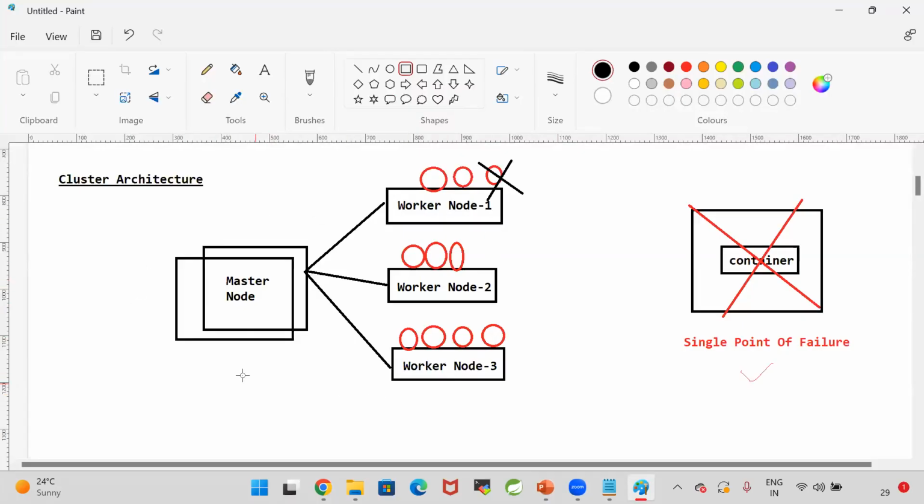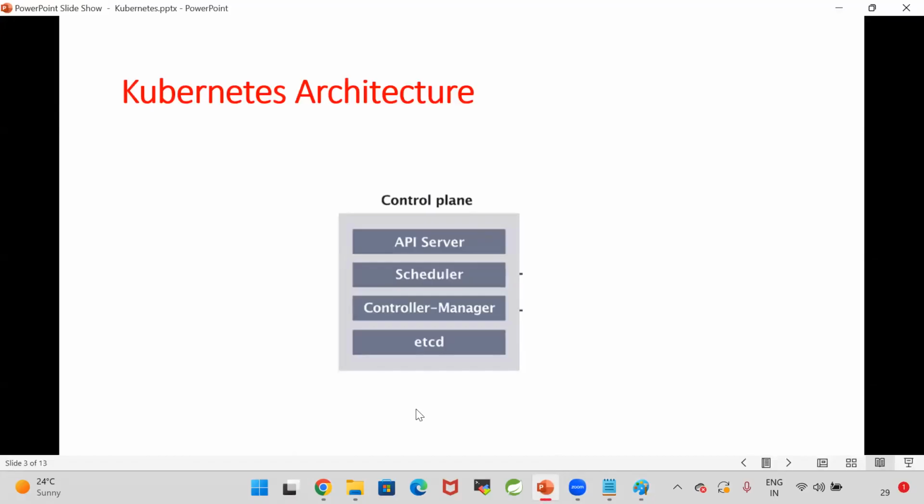When you go for a cluster, the master node will be available and worker nodes will be available. We don't call it a master node, we call it a control plane in Kubernetes. Inside the control plane, we have 4 components. Can you please read the 4 components in the control plane?